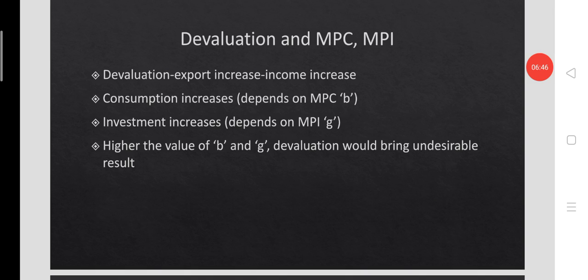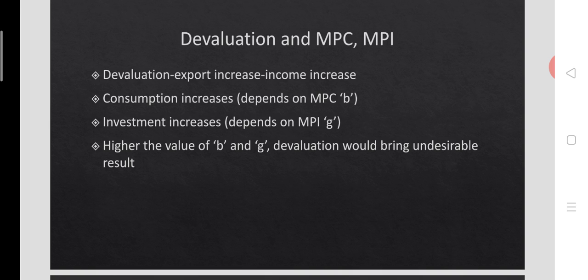The other two values are marginal propensity to consume and marginal propensity to invest. How does devaluation respond to these? As you know, devaluation is adopted to increase export. Whenever export is rising, income will have a tendency to rise. This had not been considered by the elasticity approach, but the absorption approach takes it into great consideration.